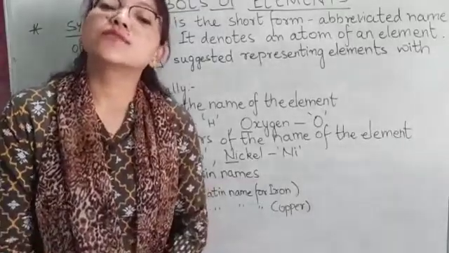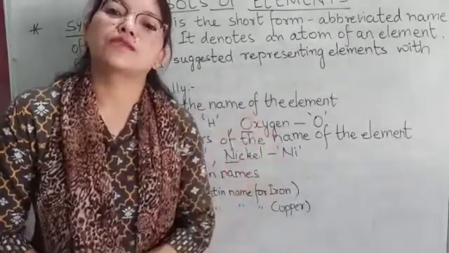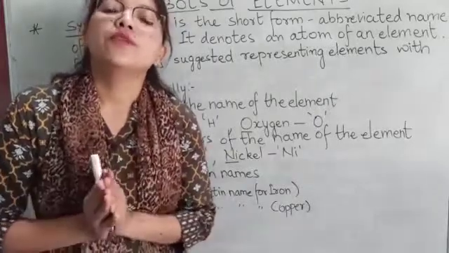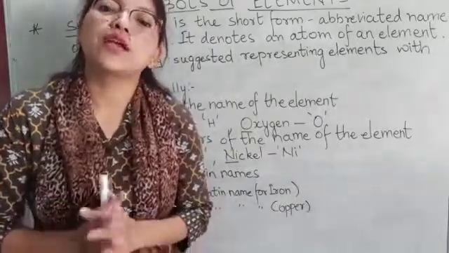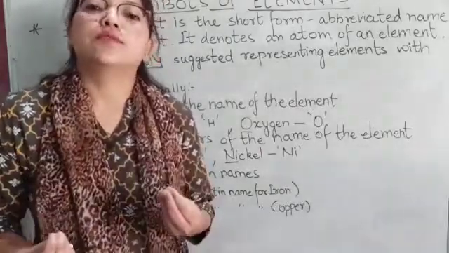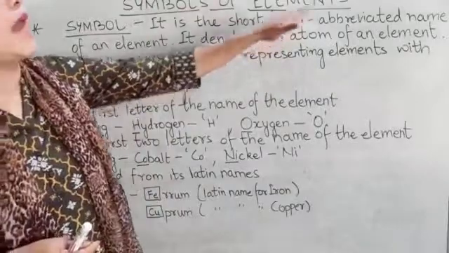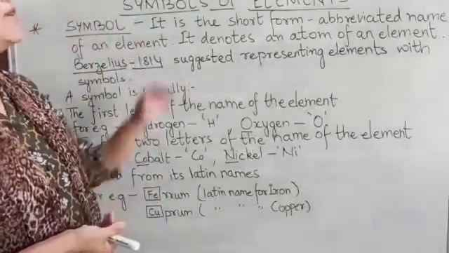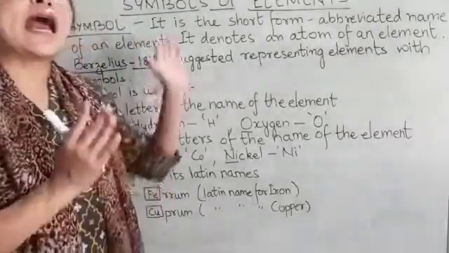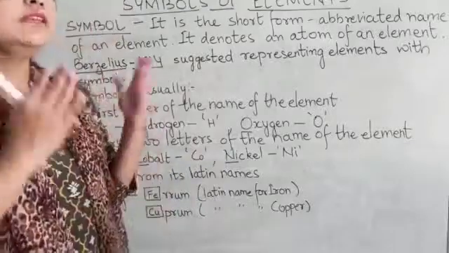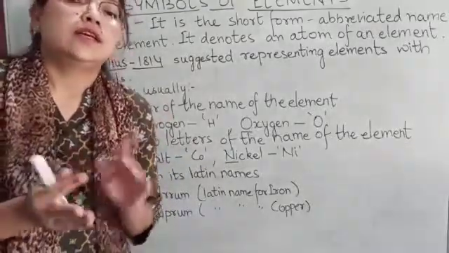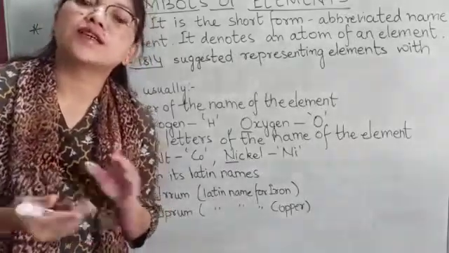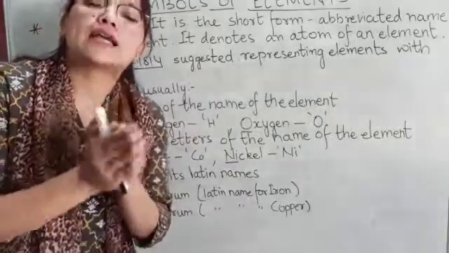Now students, here comes the next topic, symbols of elements. All the 118 elements known so far have their own symbols. Now what is a symbol? A symbol is a short form, an abbreviated name of an element. It denotes the atom of an element, the atom which is present in the element. Like in the element hydrogen, hydrogen atoms are there; in the element oxygen, oxygen atoms are there. So it denotes the atom of an element.